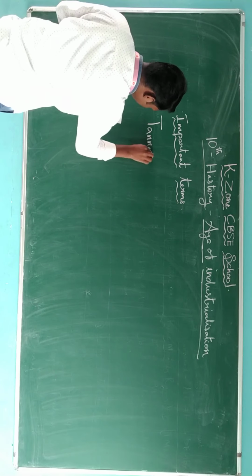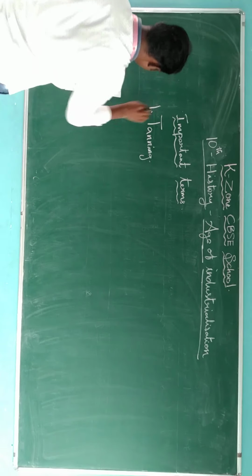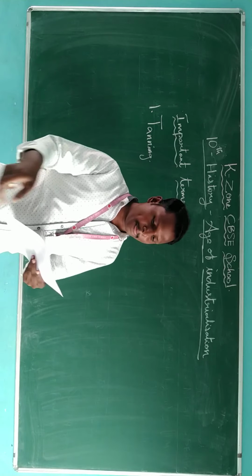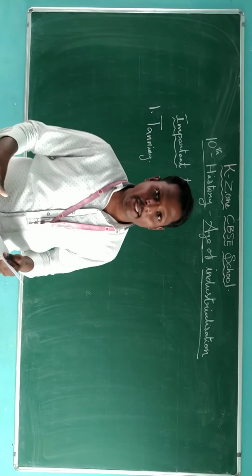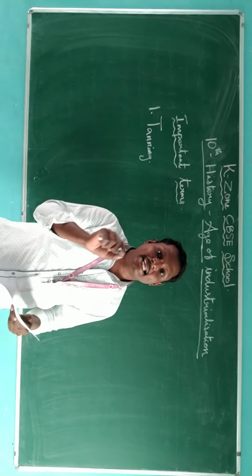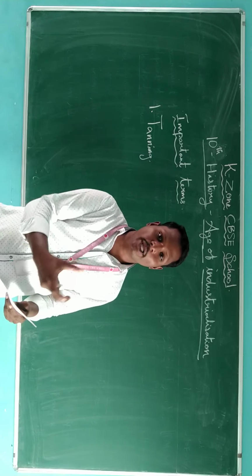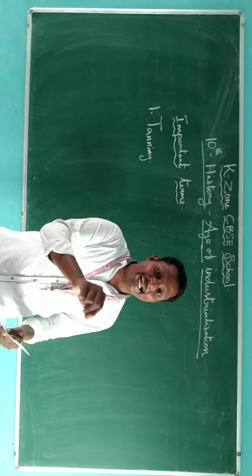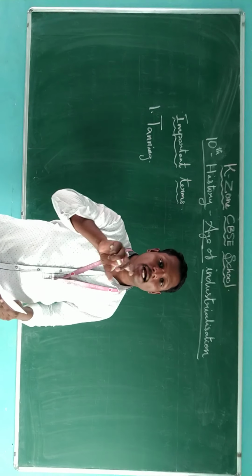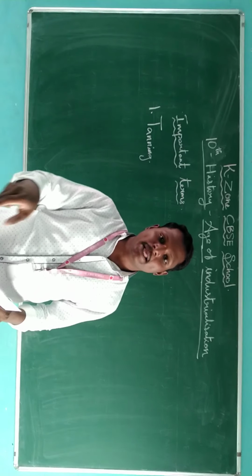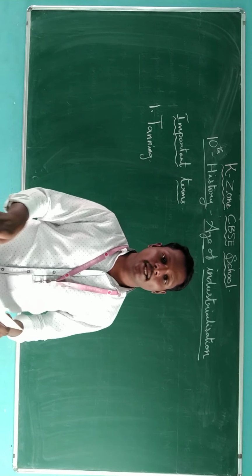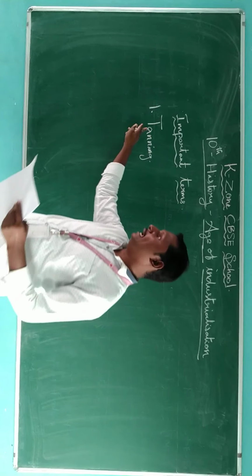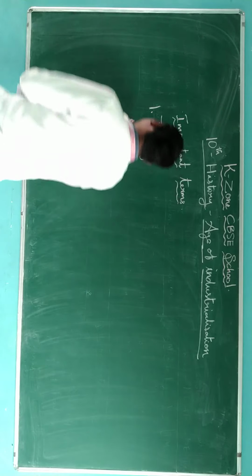The next important term is tanning. Tanning is to convert raw hide into leather by soaking in a liquid containing tannic acid. So the process of soaking the leather with the help of tannic acid is called tanning. Once again I repeat, convert raw hide into leather by soaking in a liquid containing tannic acid. That's called tanning.